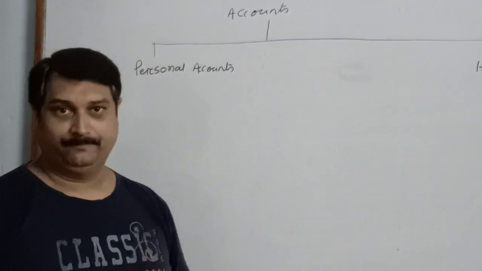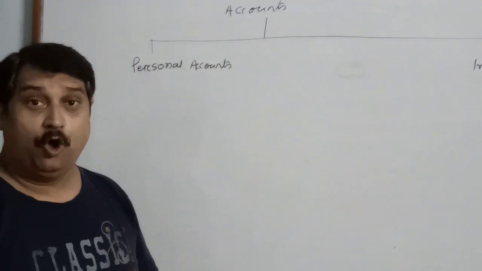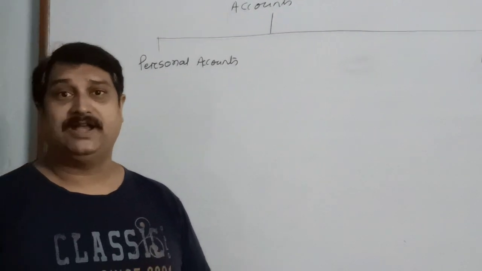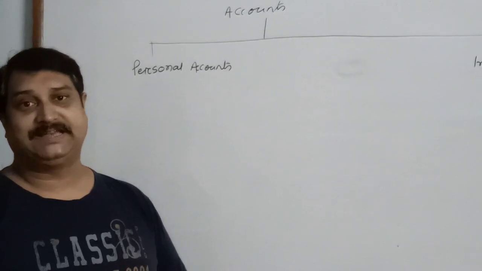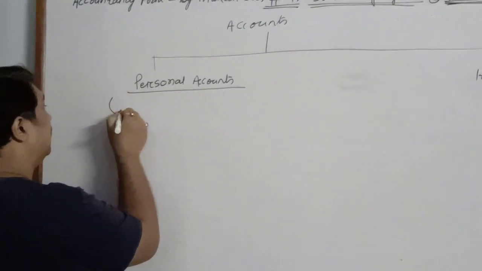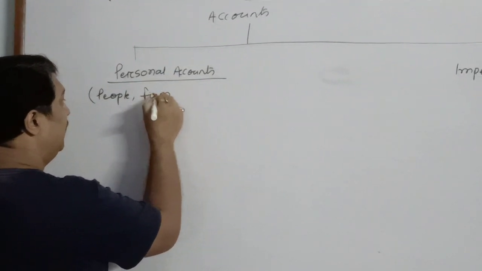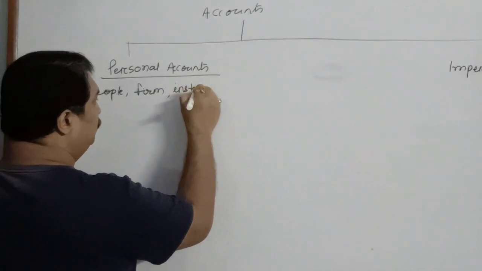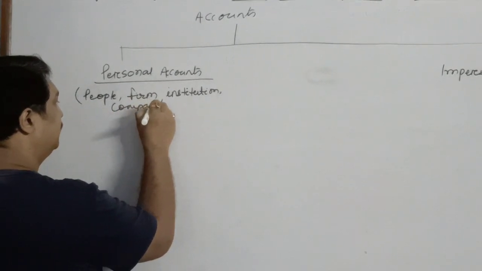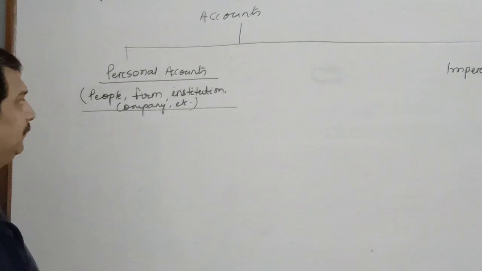Now, who is a person? A person may be a person like us who have life, or you have already studied about the companies and various business organizations which have legal status. So, personal accounts refer to all those accounts which are related to any people, any firm, any institution, any company, etc. So they are referred as personal accounts.